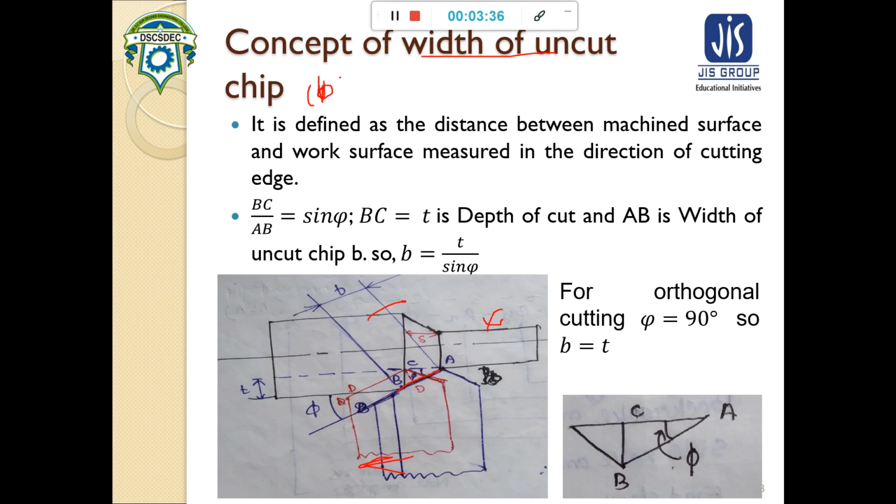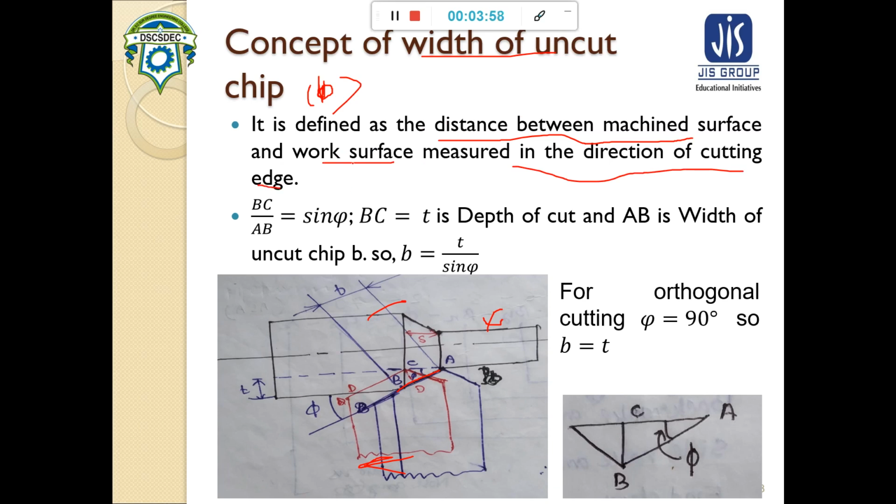Width of uncut chip can be given as the distance between machined surface and work surface that is measured in the direction of cutting edge.